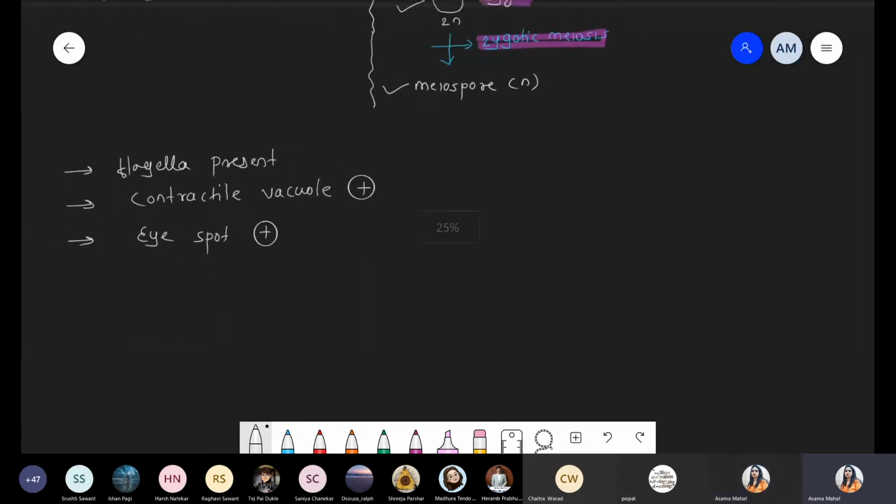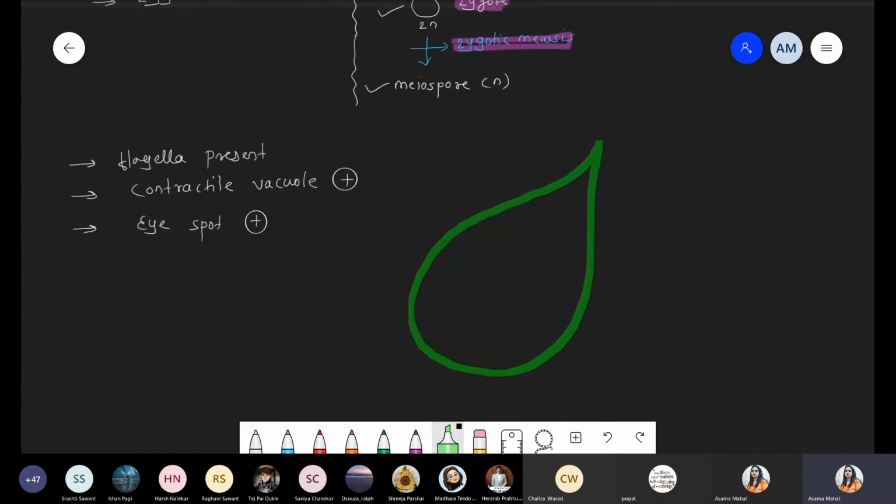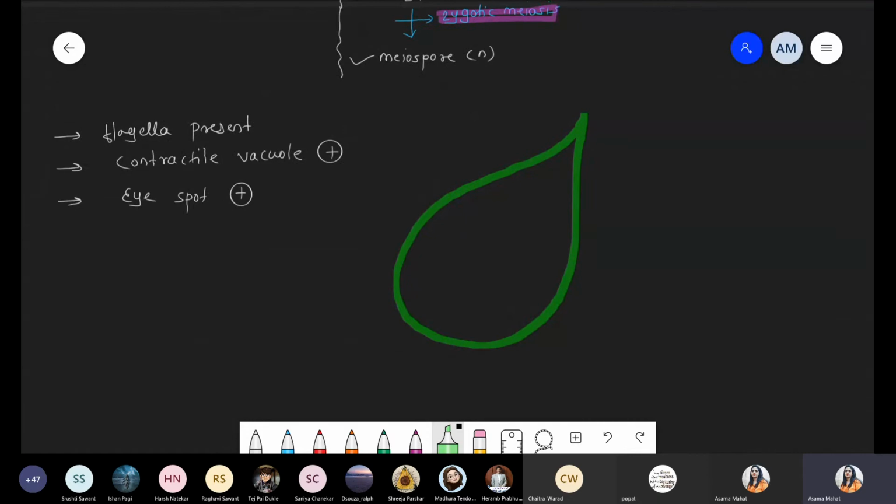Very simple structure. Draw the diagram along with me. This white color, simply we are talking about PM, the plasma membrane, right?